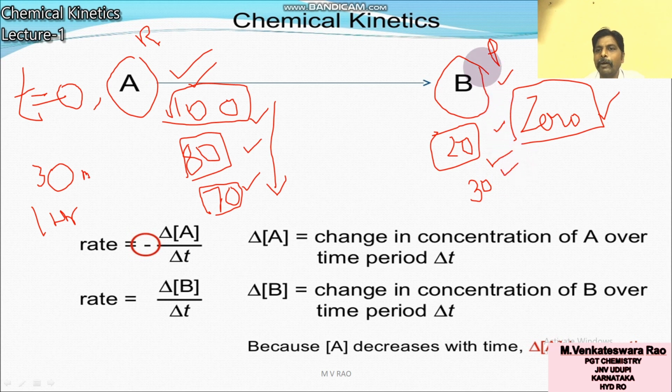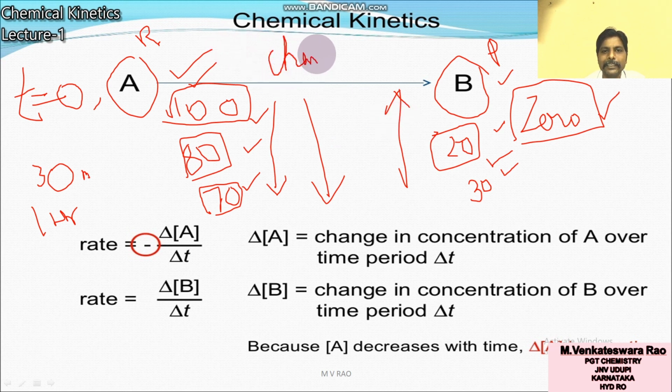What about the product? The concentration of product increases. What about the reactant? The concentration of reactant decreases. Decrease or increase, both you can write as change. There is a change in the concentration.